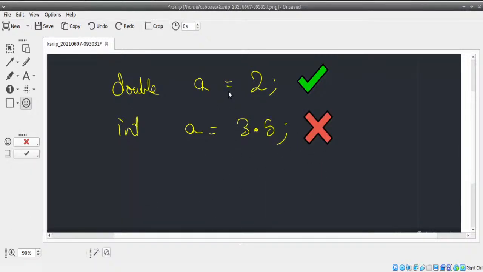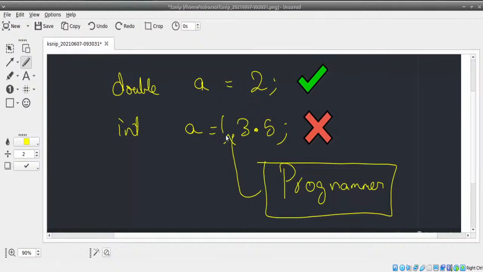Simple logic. 2 is a smaller element compared to double. When you're storing a smaller element in a larger sized data type, there's no problem. But when you're trying to store a larger sized element in a smaller data type, you're going to lose some data. Whenever you lose some data, Java says, I'm not going to do that. I need the programmer's permission, specifically by writing here that you want to convert it to int.